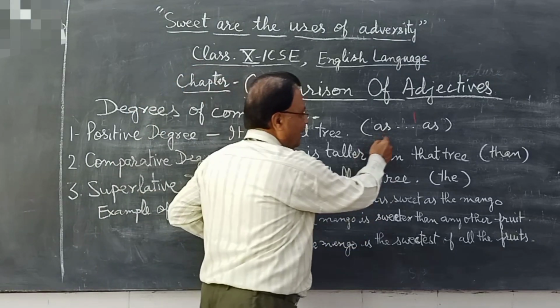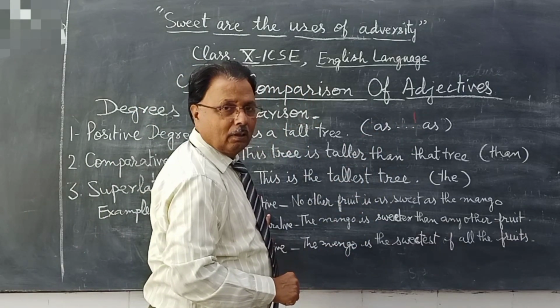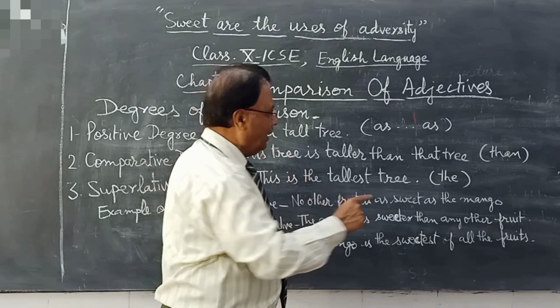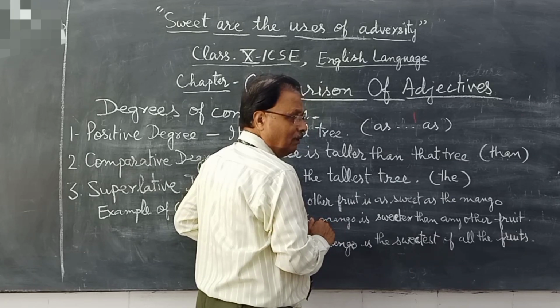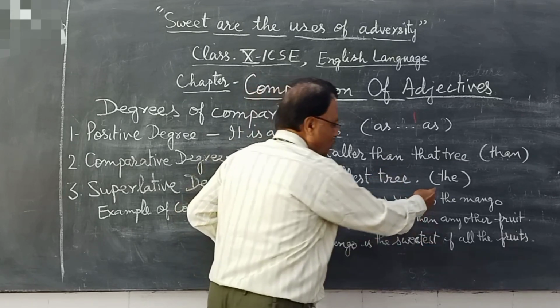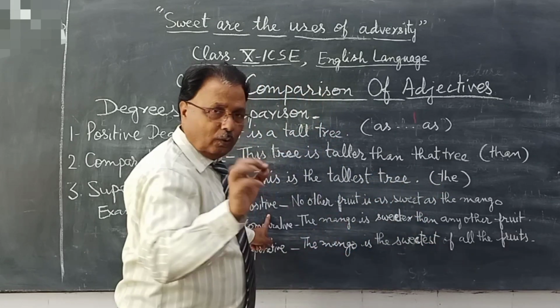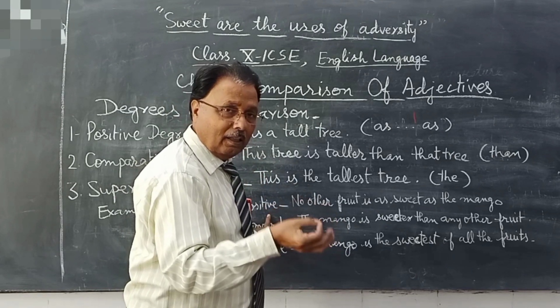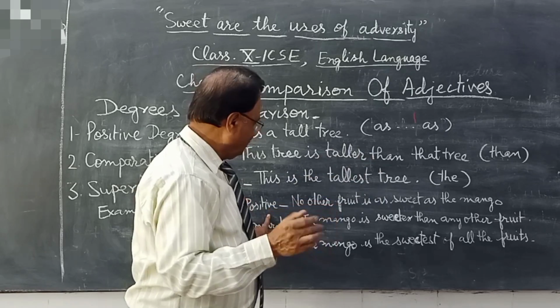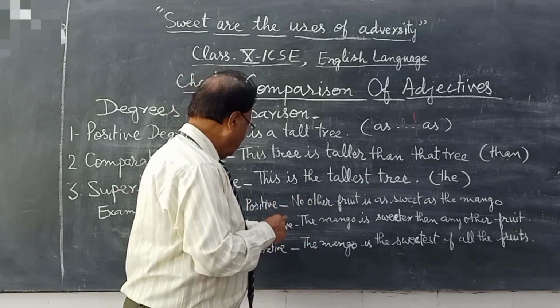The words as and as will be used. And if it is comparative, then we will know from the word than used after the adjective. And if the sentence is in superlative degree, then the word the will be used there. Then we can know which degree the sentence contains. Okay. Now come to the point.